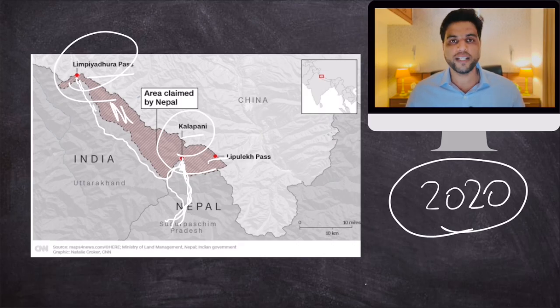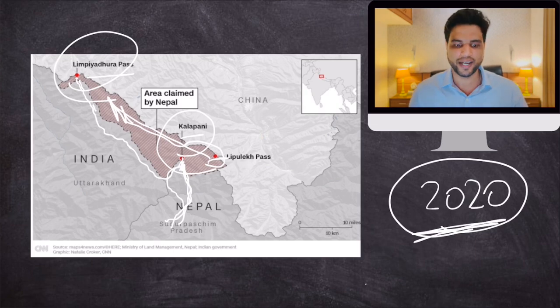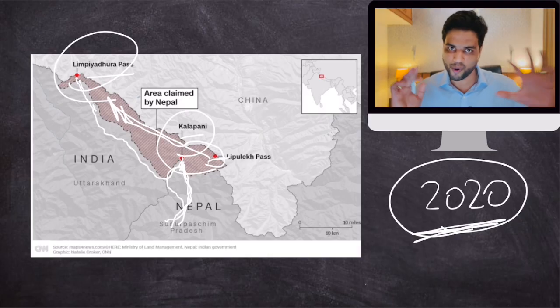During KP Sharma Oli's tenure, when he was the Prime Minister of Nepal in 2020, he was very close with China. Indian defense experts believe that because of this close relationship between Nepal and China, China asked Nepal to raise this dispute because China is not happy with Indian troop movement around this region on this border. So it wanted to create some irritants for India. And what better way to create an irritant than a friendly country raising a border dispute? So that is the whole game.